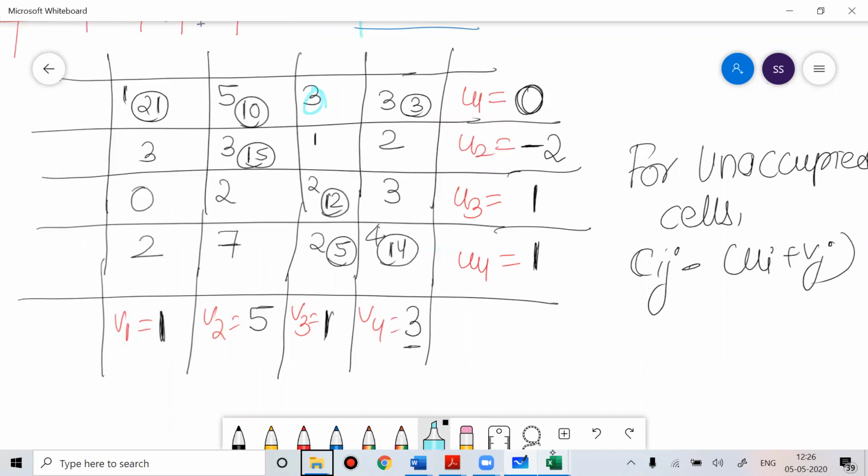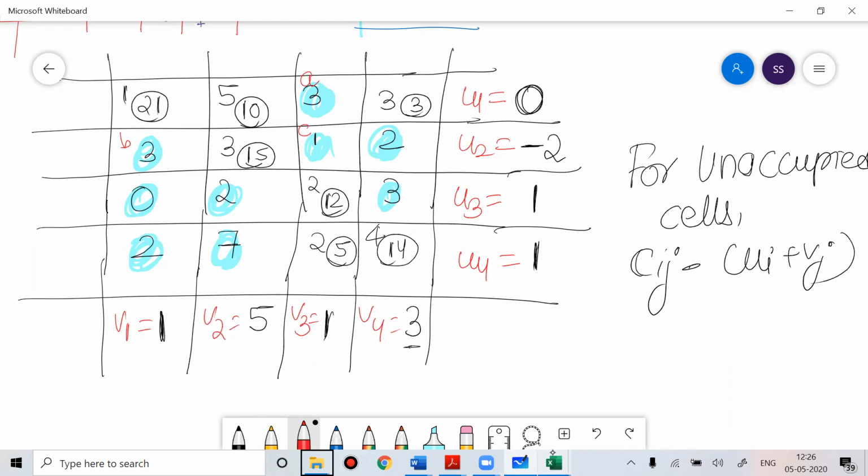You can see all the cells which are unoccupied. This is unoccupied. This is unoccupied. This is unoccupied. This is unoccupied. See the cells which are unoccupied. Okay. So you can write variables. Suppose this is A. This is B. This is C.